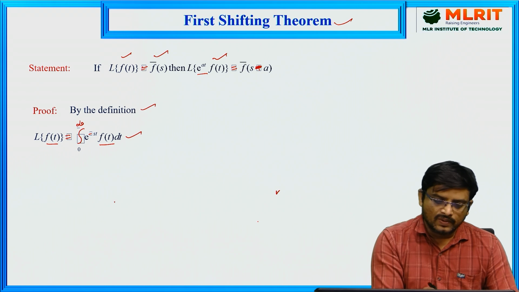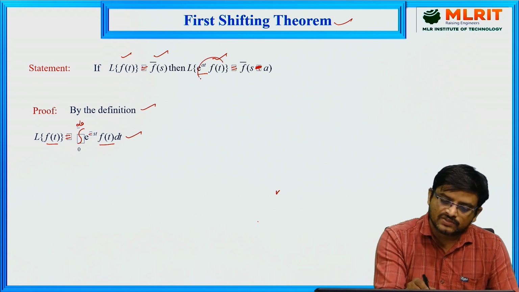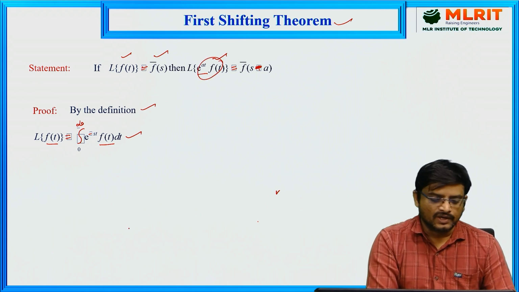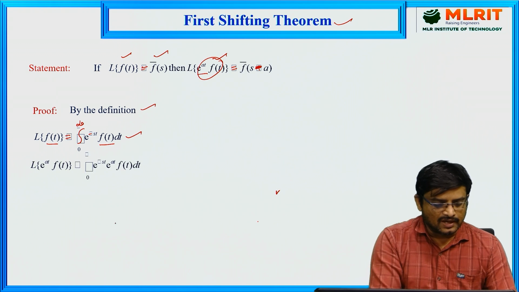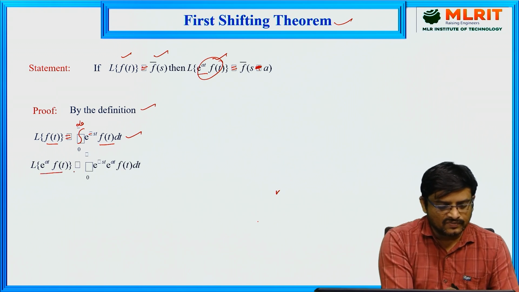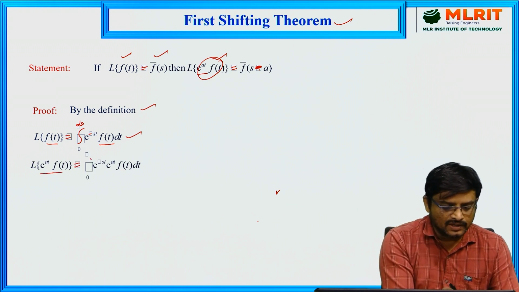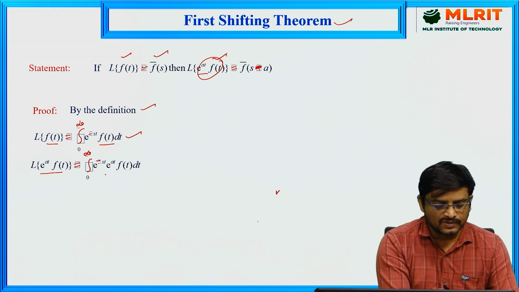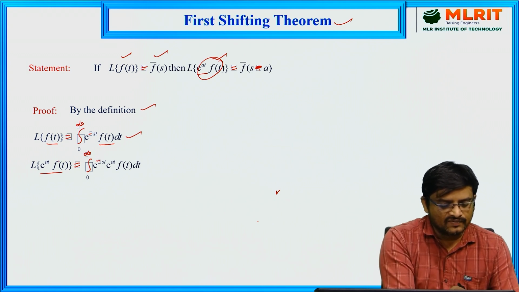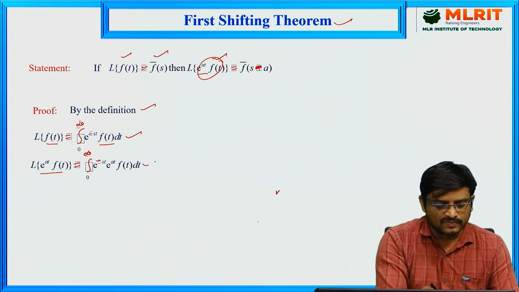Now we are going to apply the Laplace transform for the function e power at into f of t. So the Laplace transform of e power at into f of t is equal to integral 0 to infinity e power minus st into the entire function e power at into f of t.